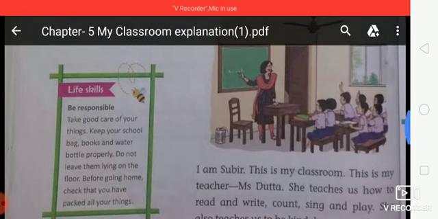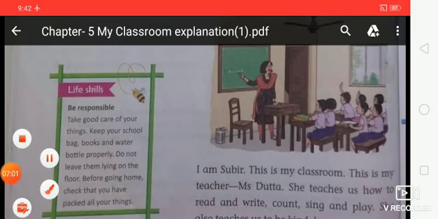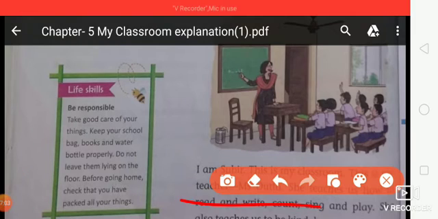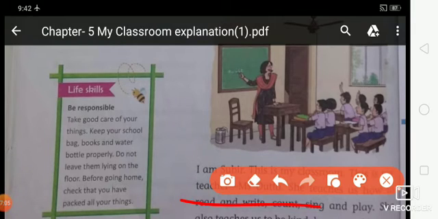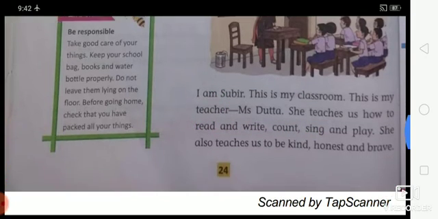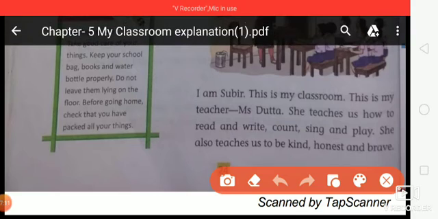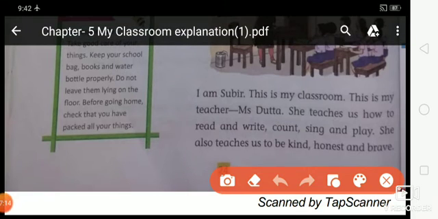So students, all teachers teach you to read and write, to sing, to play, to count. Is that clear? And teachers not only teach the students to read and write, not only bookish knowledge, but they also teach them to be kind, to be honest and brave, okay?